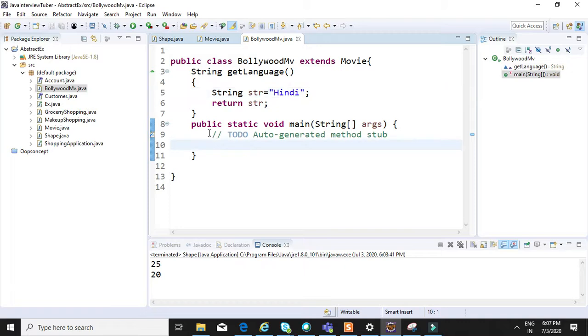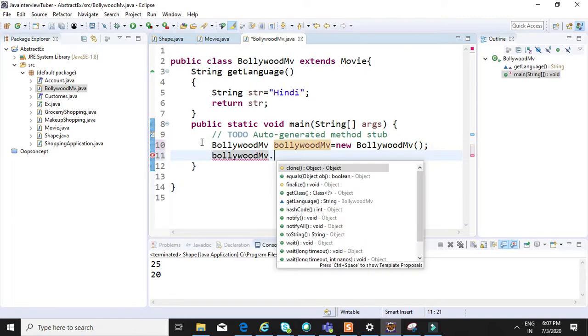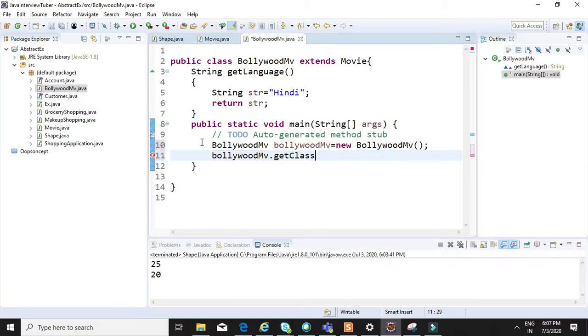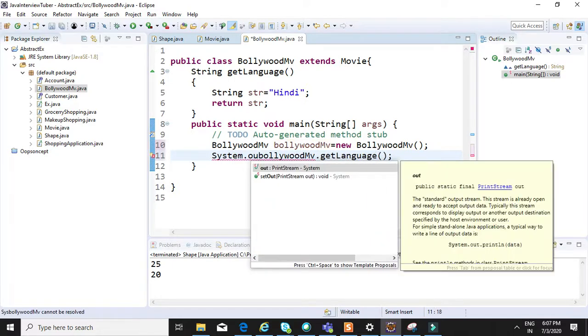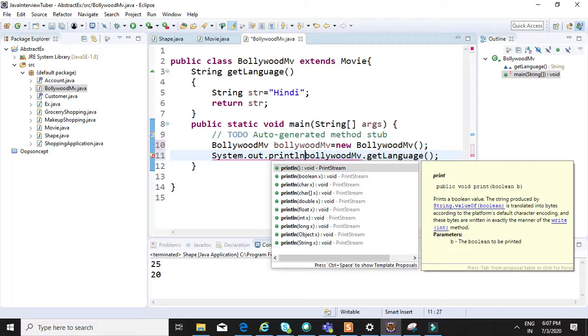And I'll create objects for both. First I'll create one for BollywoodMovie and call the method of BollywoodMovie, bollywoodMovie.getLanguage, and print it in the console with System.out.println.